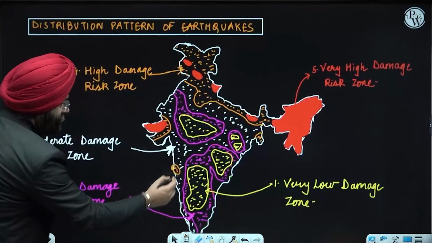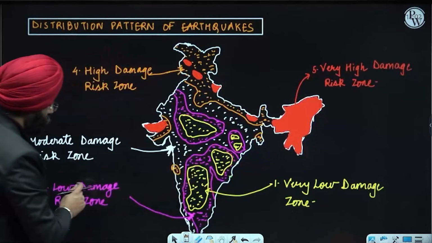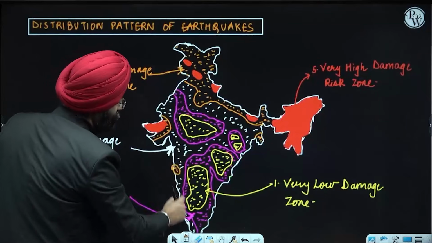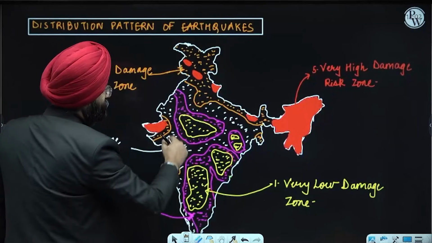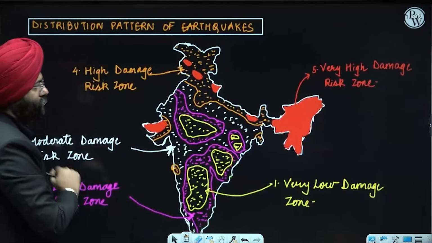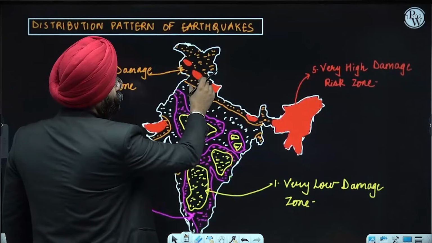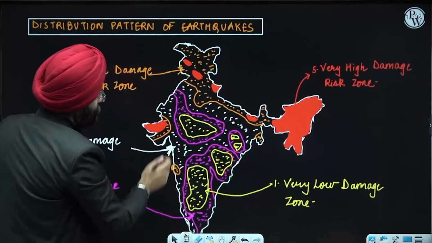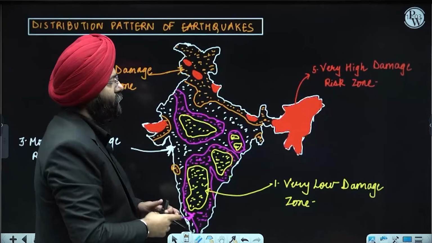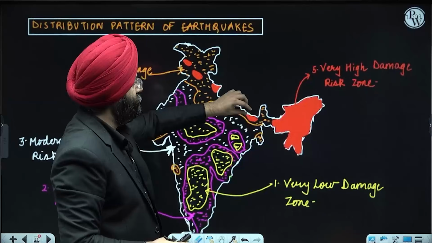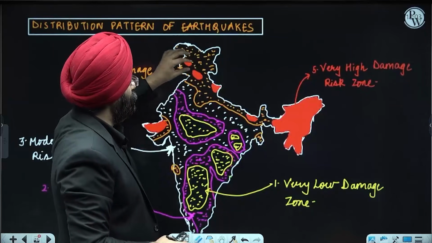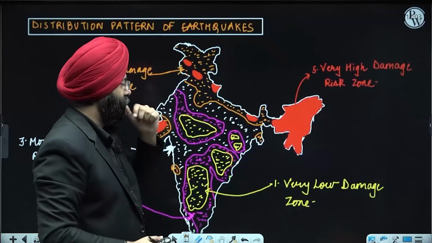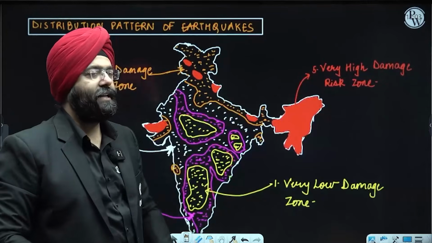The pink regions that have been marked over here refer to the low damage risk zone. The white regions are the third level, which is basically the moderate damage risk zone. The ones in orange color, over here, here, here, here, are the high damage risk zone, and the ones marked in red, the northeastern region, parts of Bihar, Uttarakhand, Himachal, the Jammu Kashmir region, the regions of Kutch and all, these are the very high damage risk zone.